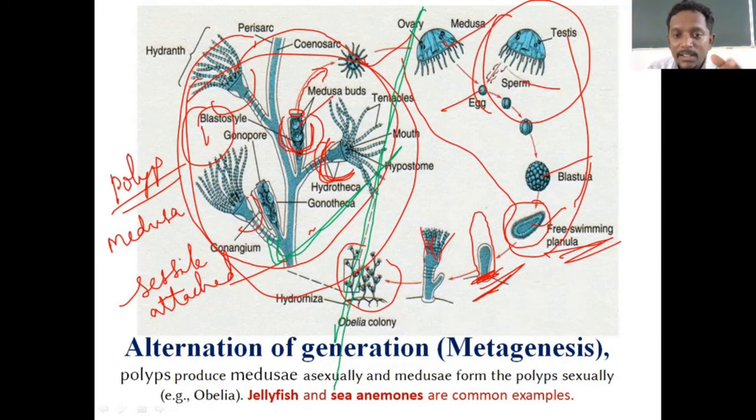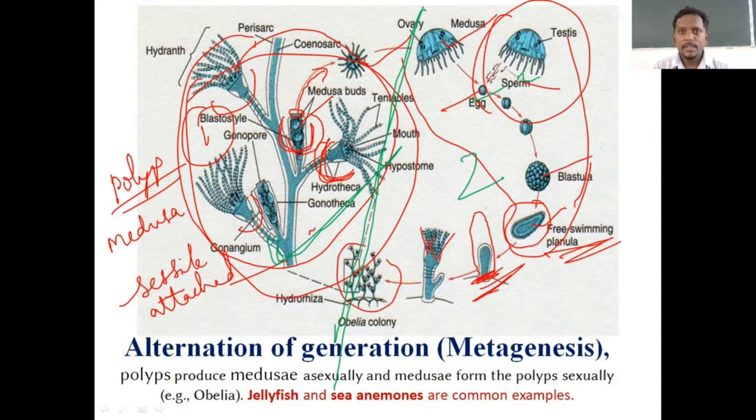So the first part, the attached colony, shows asexual type of reproduction, whereas on the other side, on the right side, I'm putting number 2, this medusa is showing sexual reproduction. Why? Because sperms and eggs are involved here, right? One part of the life cycle, asexual reproduction, the other part of the life cycle, sexual reproduction.